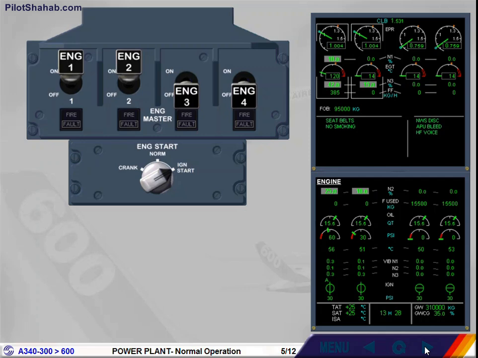At 50% N3, the start valve closes and the ignition stops. The N3 value stabilizes at about 63% and the grey background disappears, indicating that the start sequence has finished. The avail indication is displayed. It indicates that the engine 1 start sequence is finished and that this engine is at idle. Avail will disappear after a few seconds or as soon as thrust is applied.